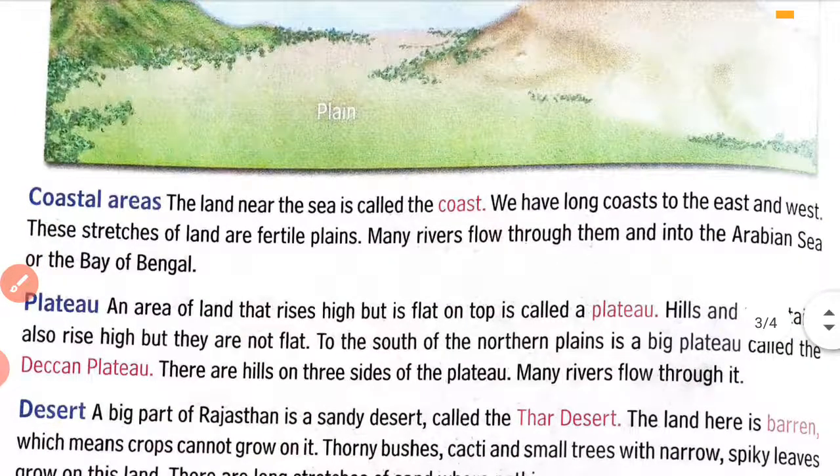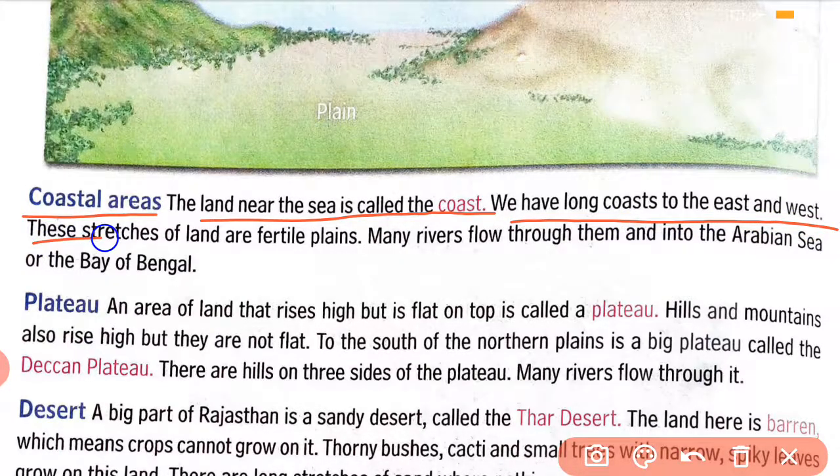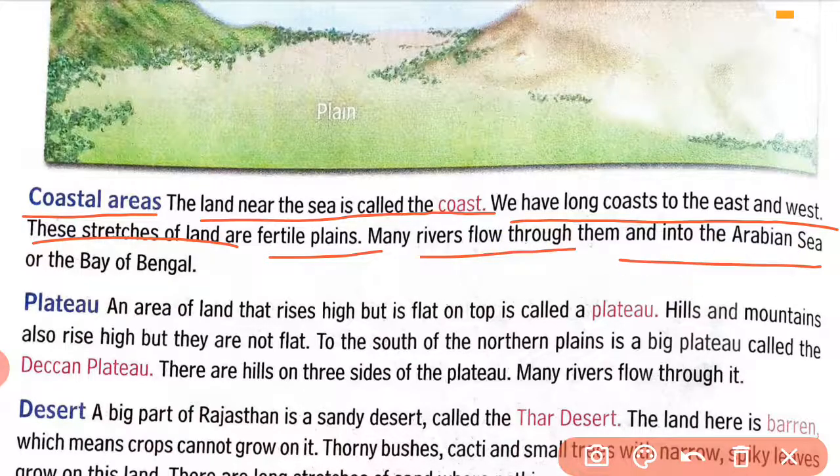Now come to your next page, which is page 80. Coastal areas. The land near the sea is called the coast. We have long coasts to the east and west. These stretches of land are fertile plains. Many rivers flow through them and into the Arabian Sea or Bay of Bengal.